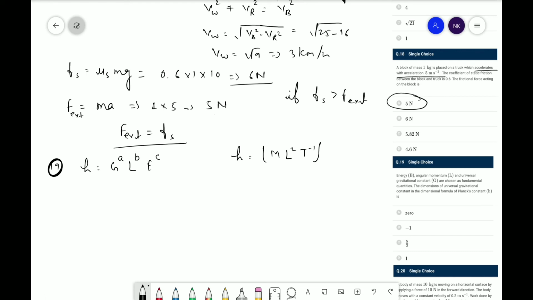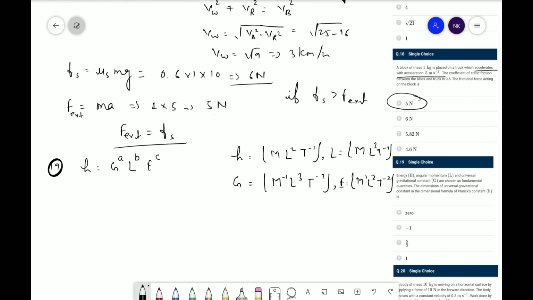And the dimension of universal gravitational constant is M^-1 L^3 T^-2. Also the dimension of angular momentum is M L^2 T^-1, and the dimension of energy is M^1 L^2 T^-2.